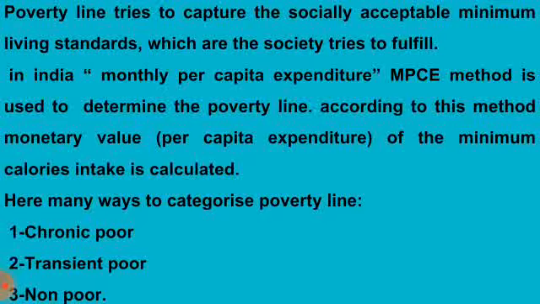There are many ways to categorize poverty: chronic poor, transient poor, and non-poor. Chronic poor includes people who are always poor and those who are usually poor. Transient poor may be classified as churning poor, who regularly move in and out of poverty, like small farmers, and occasionally poor, who are rich most of the time and poor sometimes. Non-poor, they are never poor.